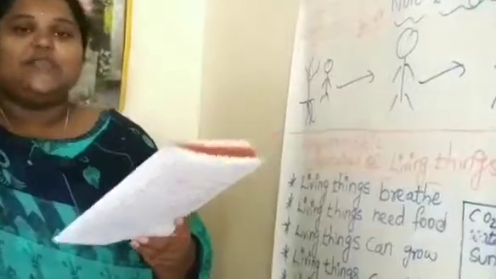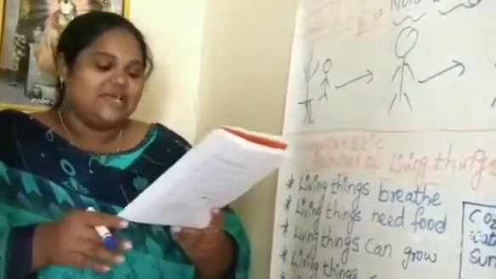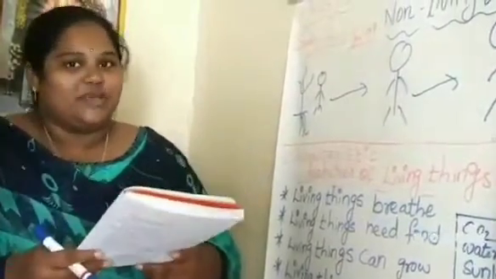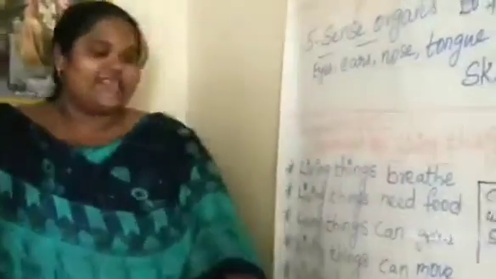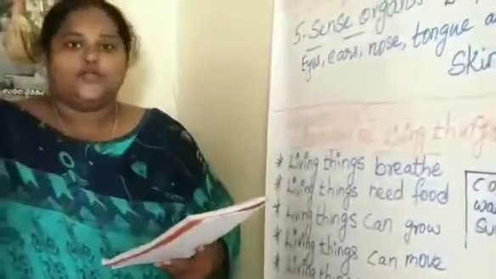So birds fly, this is the movement in birds, and the fish swim with their fins, and the snakes crawl and the frog jumps. These are movements in animals. The next topic is living things can feel. So all living things can feel and respond to the environment.